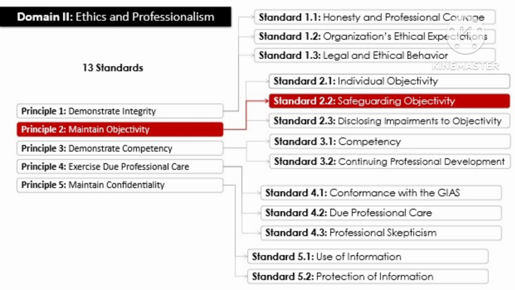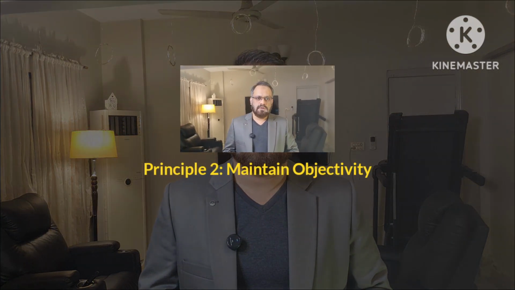The first principle, demonstrate integrity, is already covered, which comprised 3 standards. We are in the middle of the second principle, which is maintain objectivity. Maintain objectivity has 3 standards. The first one, 2.1, individual objectivity, we covered in the previous video, and this one, safeguarding objectivity, we are covering in this video. The next one is 2.3, disclosing impairments to objectivity. So let's get off to a start.